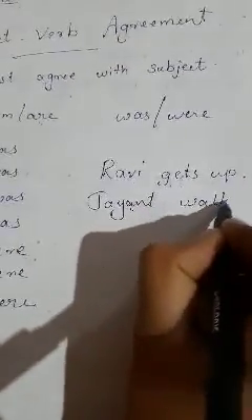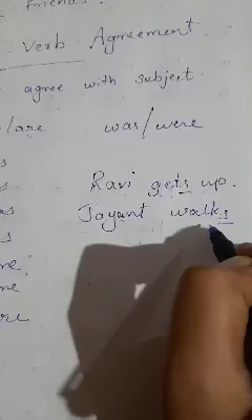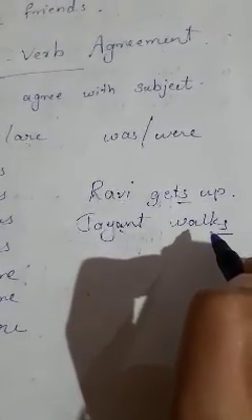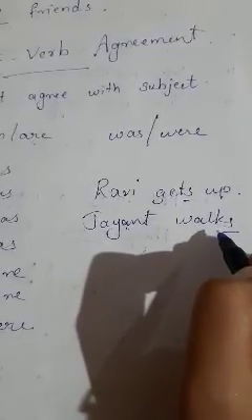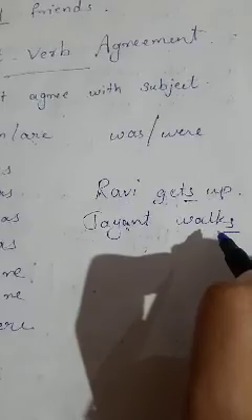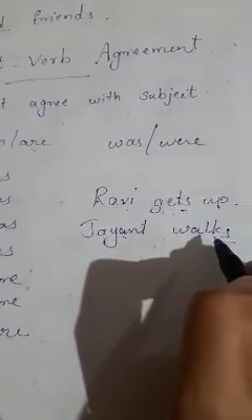Jayant walks. We have to add s or es to the base form of the verb to make the verb singular. Please keep it in mind.